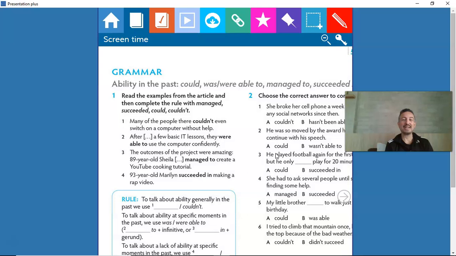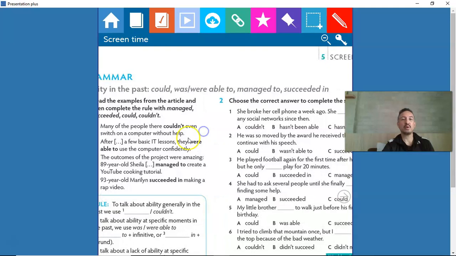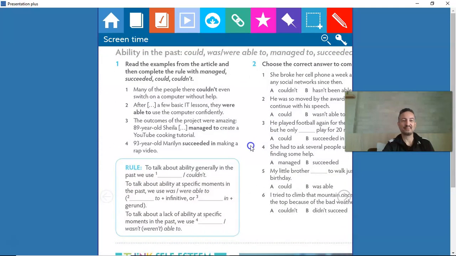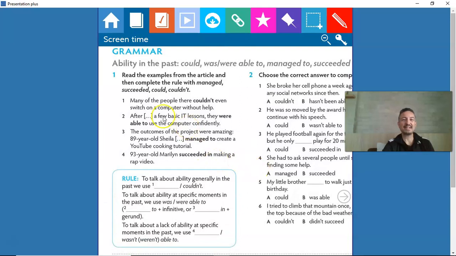Okay, and we're going to get some examples from the article that we have just read to talk about ability in the past. And the words are could, was or were able to, managed to, and succeeded in. Okay, let's read some examples from the article and then complete the rule with managed, succeeded, could, or couldn't.